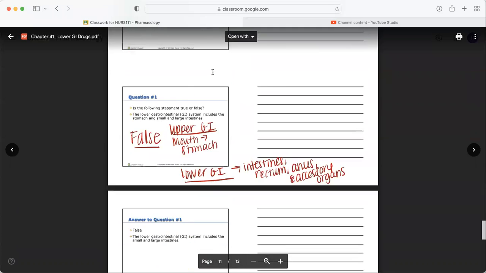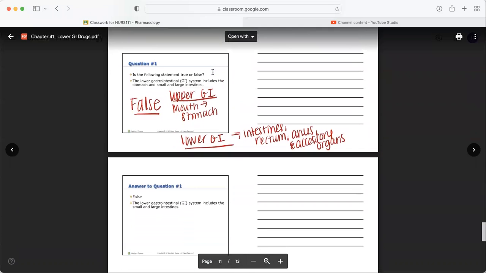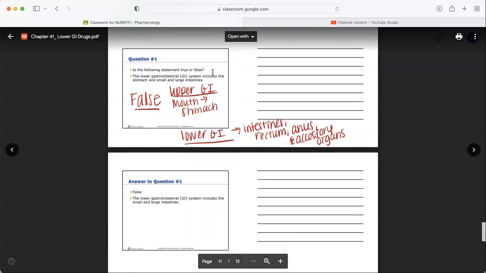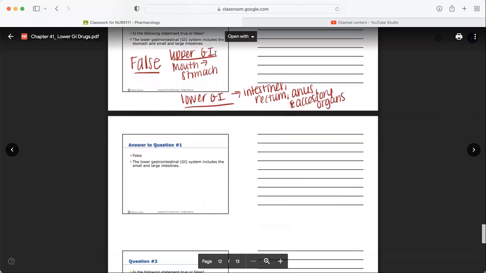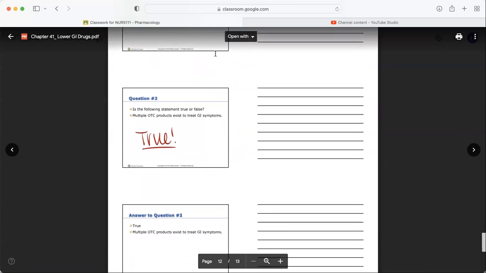Okay, jumping down to these questions. Is the following statement true or false? The lower gastrointestinal system includes the stomach and small and large intestines. That is false. The upper GI system includes the mouth and the stomach, right? So the stomach's part of the upper GI system. The lower GI is the intestines, the small, then the large, the rectum, the anus, and any accessory organs are actually included in that lower GI system. So no, upper GI is mouth and stomach, not lower GI.